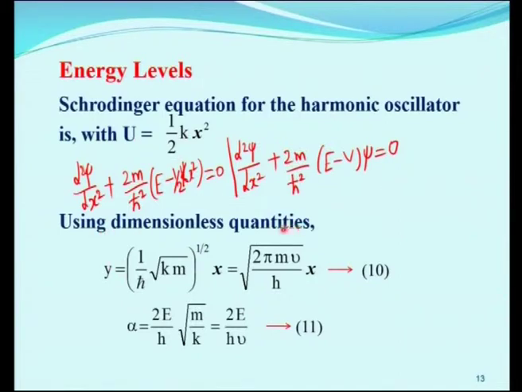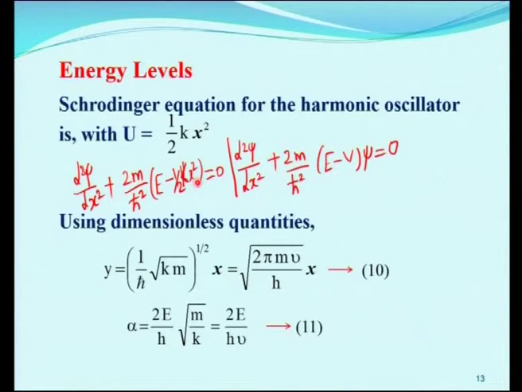So, using dimensionless quantities, we can write the value of y here. y is equal to 1 by h cross into square root of km whole power half. We know h cross equal to h by 2 pi. If we substitute here, then we get square root of 2 pi m nu by h into x. So, this is equation number 10. Then alpha is equal to 2e by h into root of m by k. Then this becomes 2e by h nu. This is equation number 11.